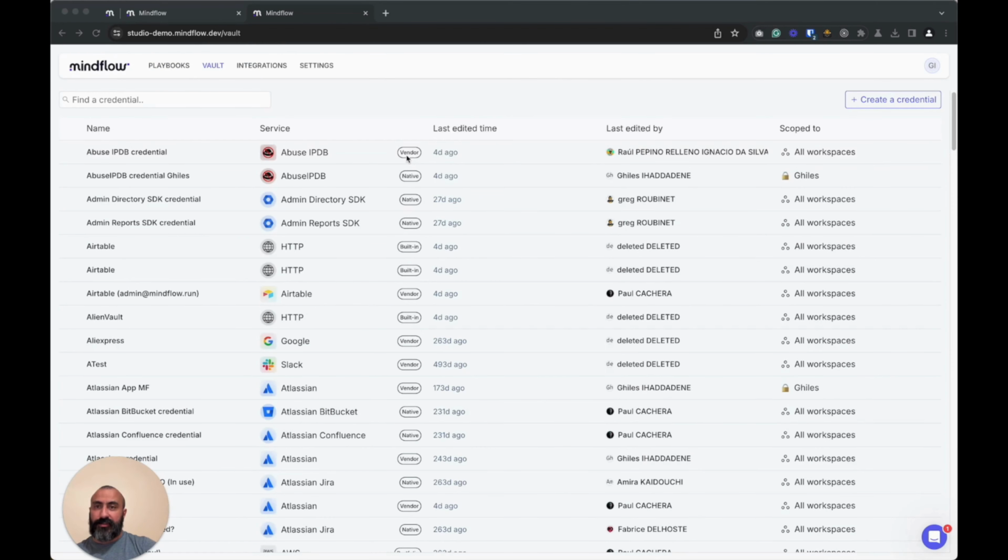Speaking of credentials, they're all defined and stored in the vault. The vault stores the credentials in an encrypted way into the database, relying on a KMS key. I have access to all the credentials that are either scoped to be all workspaces, or they are linked to a workspace that I'm a member of. When I own the workspace or have enough privileges, I would be able to edit that specific credential.